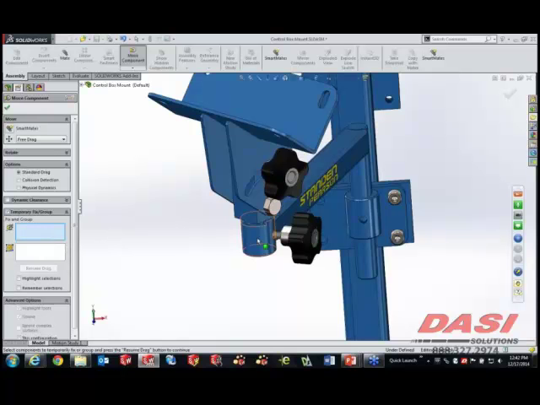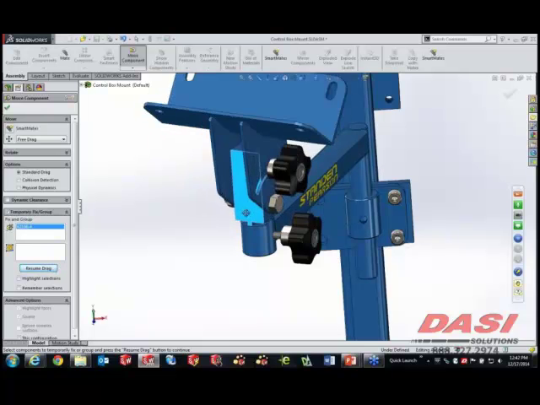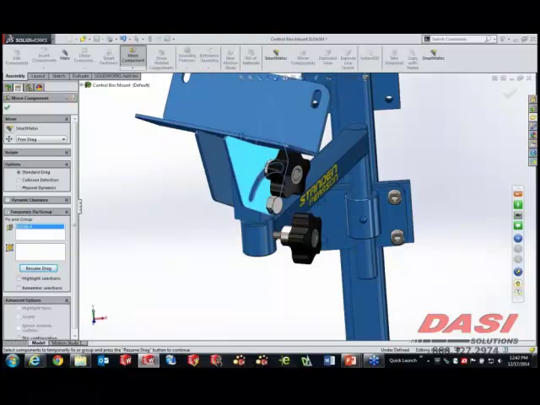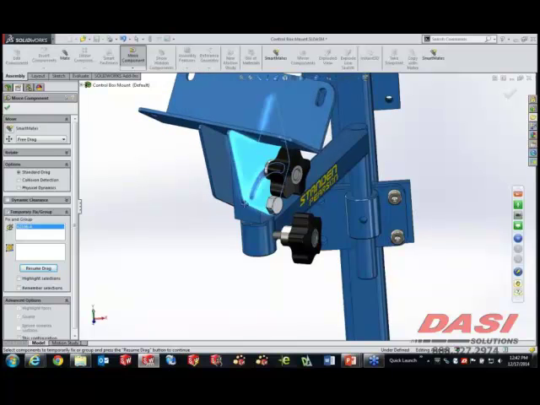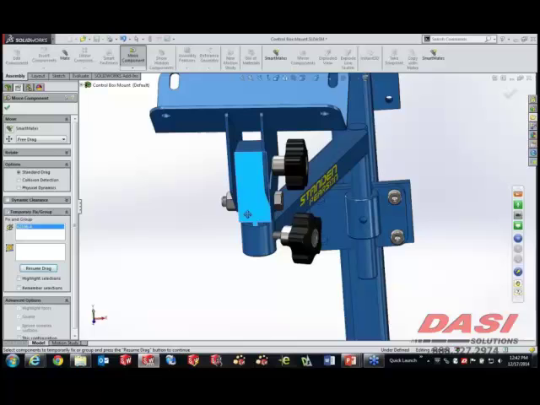So if I want to temporarily fix, say, this part here so it doesn't move, now when I resume drag, it's as effectively as if I went ahead and fixed the part. Although if you fix a part, you might inadvertently overdefine things as well. But now we're only moving these couple of components.